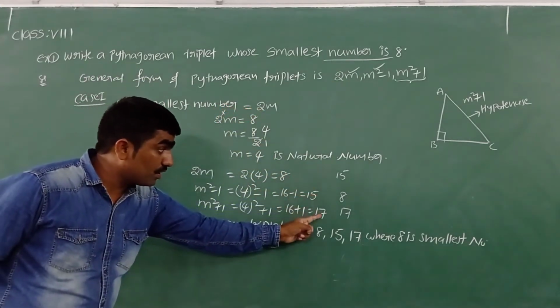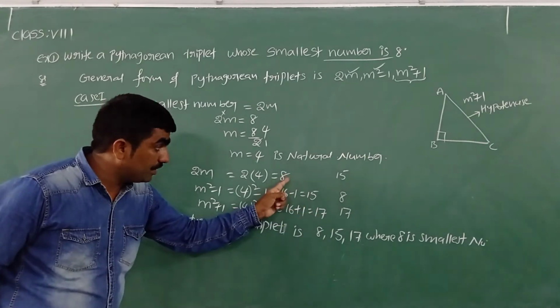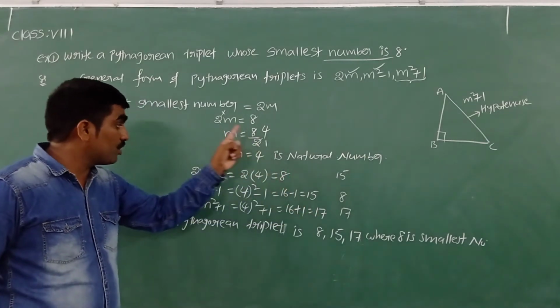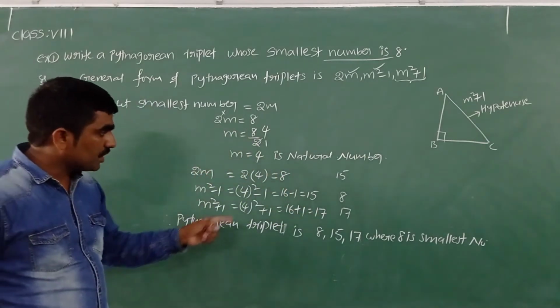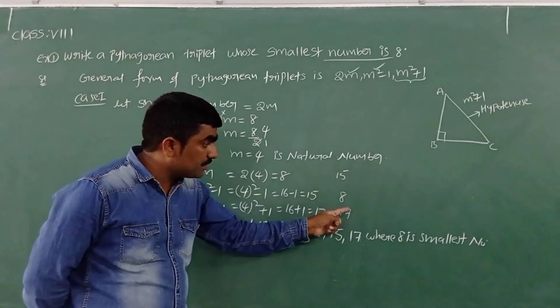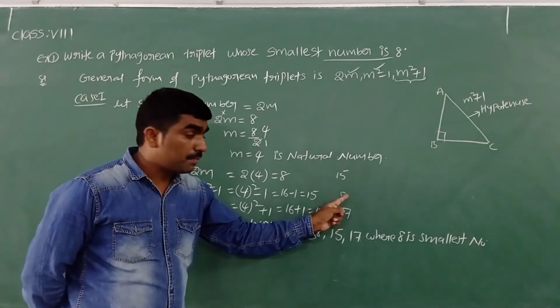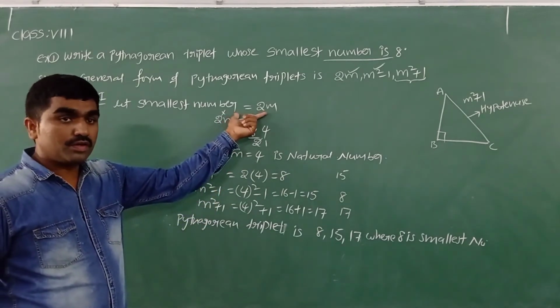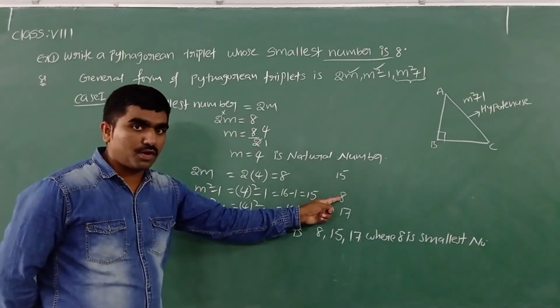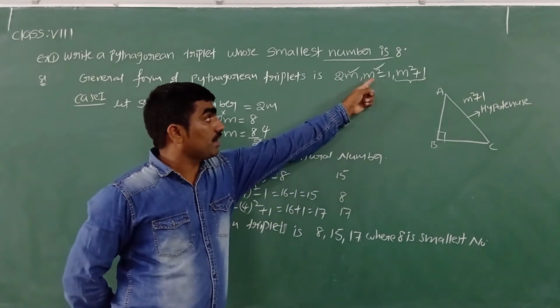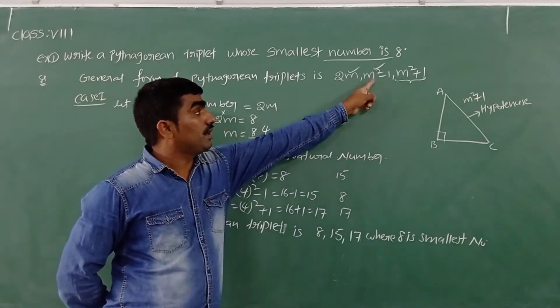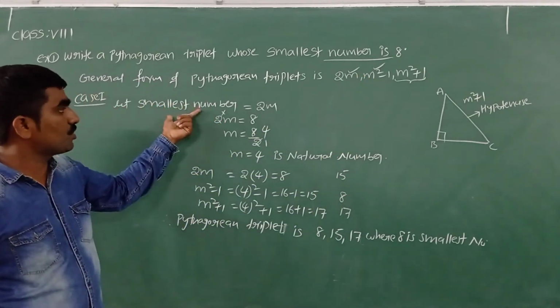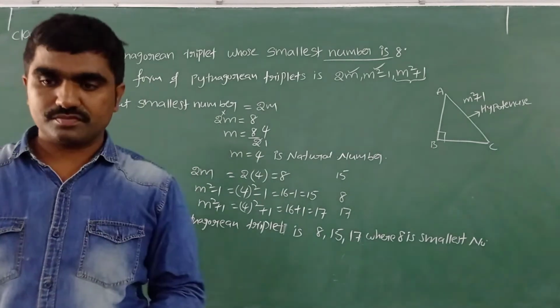Whatever the values I got, in those values also 8 is the smallest, and that 8 is the value of 2m. Instead of this, suppose the values are like this: 8 is the smallest, but that 8 I am getting for m square minus 1, but it is 2m. So 8 is not the smallest number. Then we can take case 2. In that case 2, we write: let m square minus 1, the smallest number, be equal to 8.